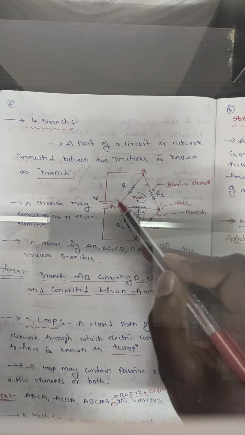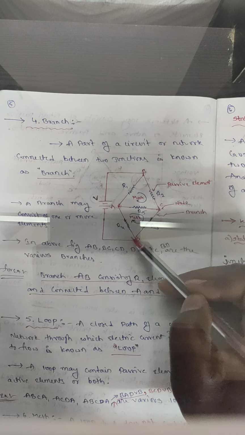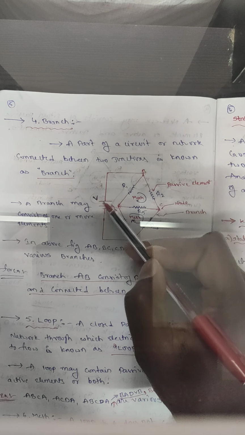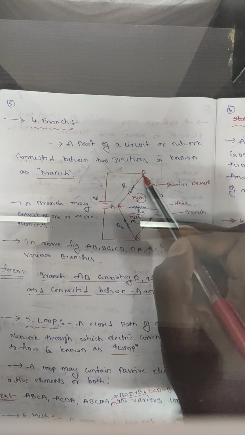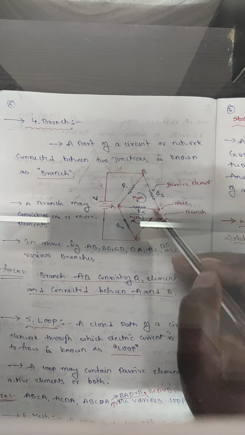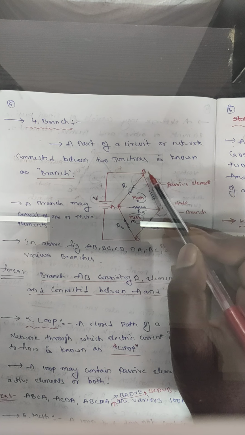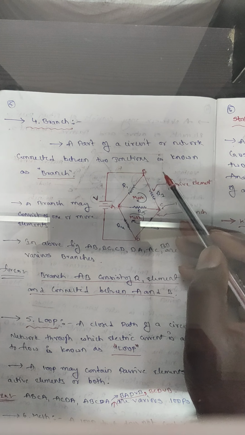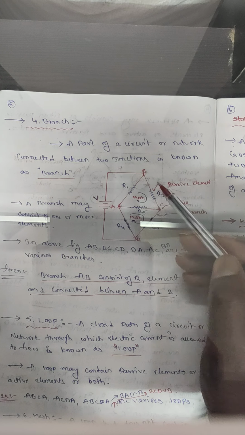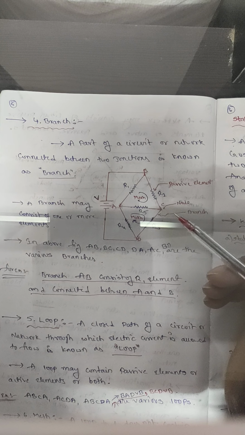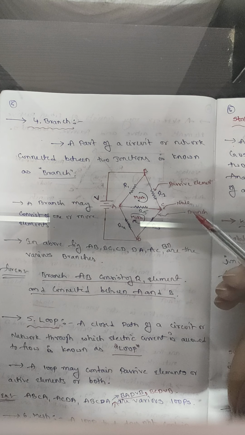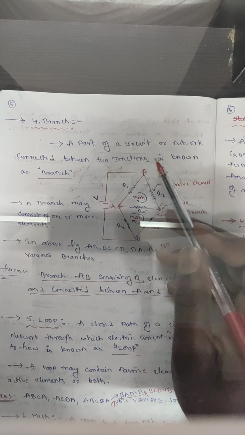Next, B, A, D, V, B is one more loop, and B, C, D, V, B is also one more loop. A loop may contain active elements or passive elements or both.